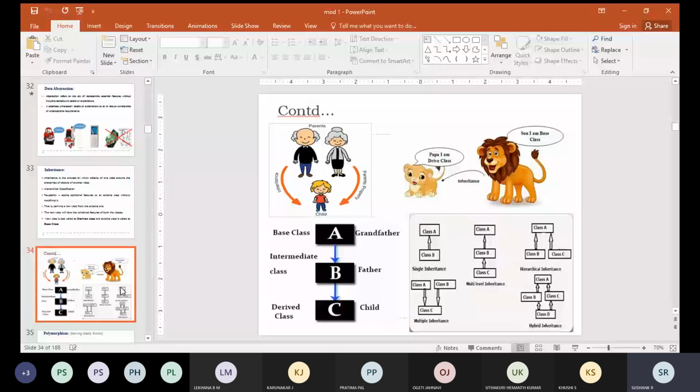Did anyone from the class implement hybrid inheritance? I told you that it's a combination of multiple inheritance and hierarchical inheritance. So if you combine these two things, you will be implementing hybrid inheritance. Anyone from the class implemented that?